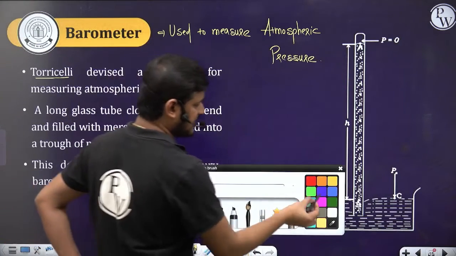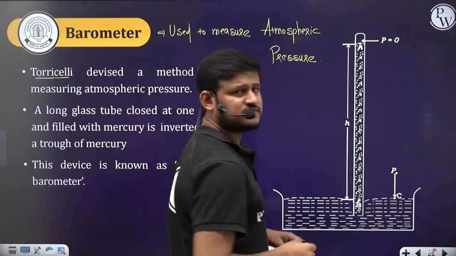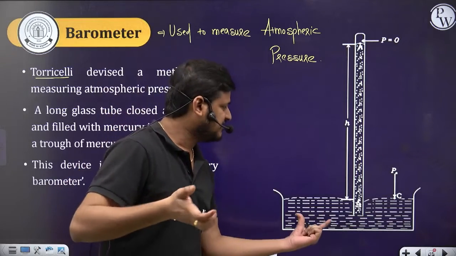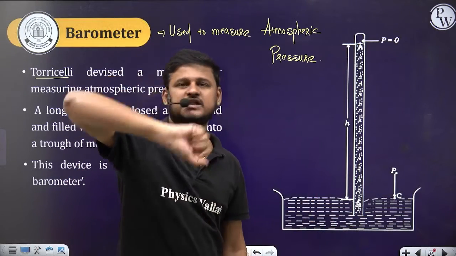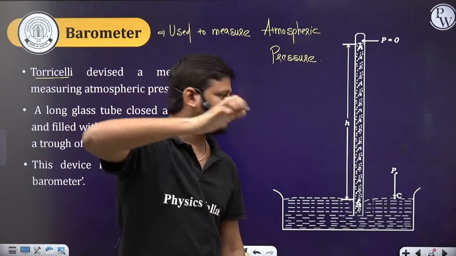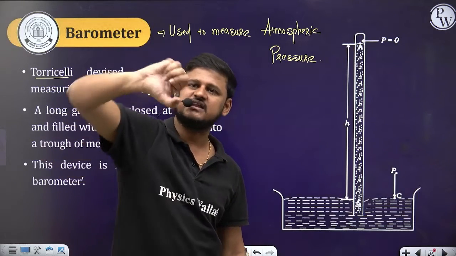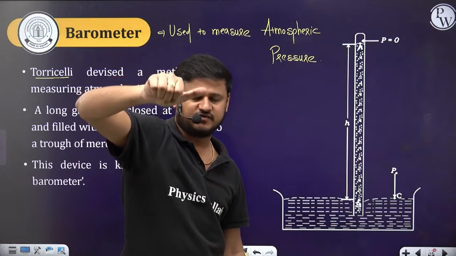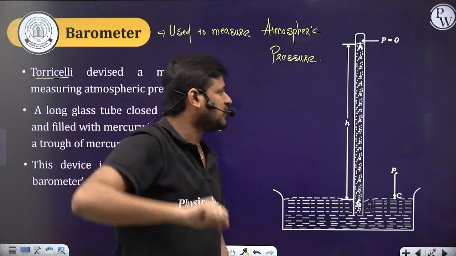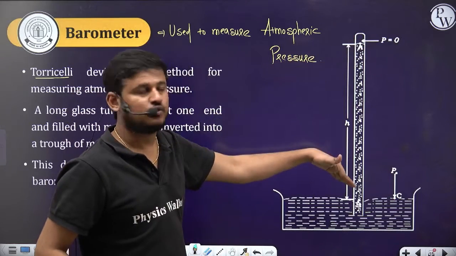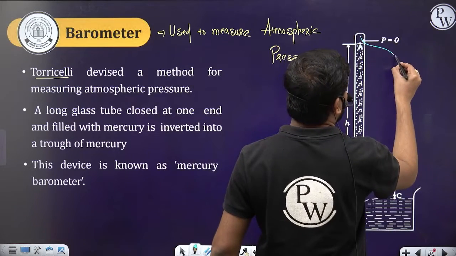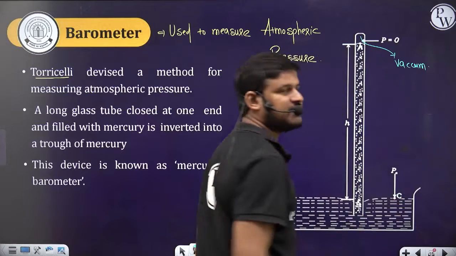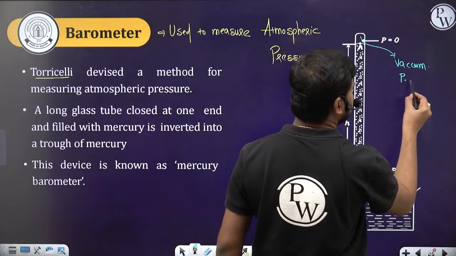So here, see here, what's the concept? We take the tube and fill it with mercury, and then we place it in the tub where the mercury is. We close one side after filling the mercury, and then we place it upside down. Then we remove the finger, the thumb, slowly. So what happens? Some of the mercury will come down, and here a vacuum will be created, where the pressure is going to be 0.